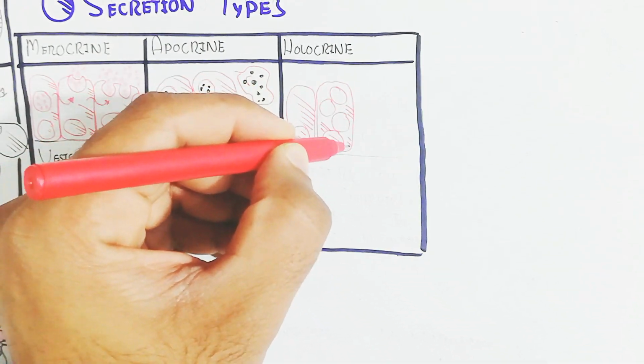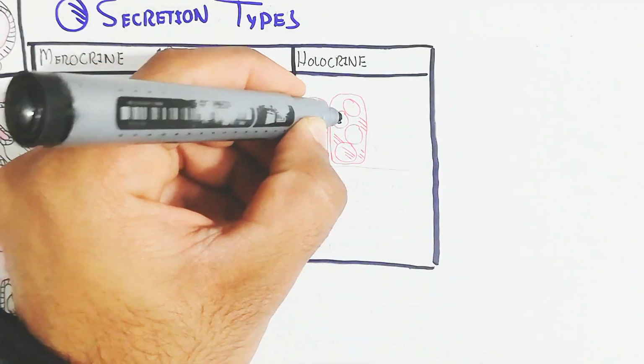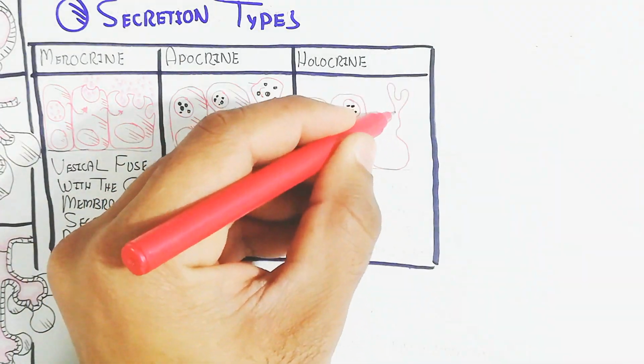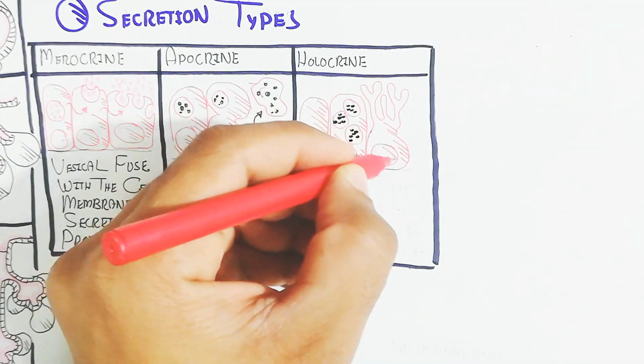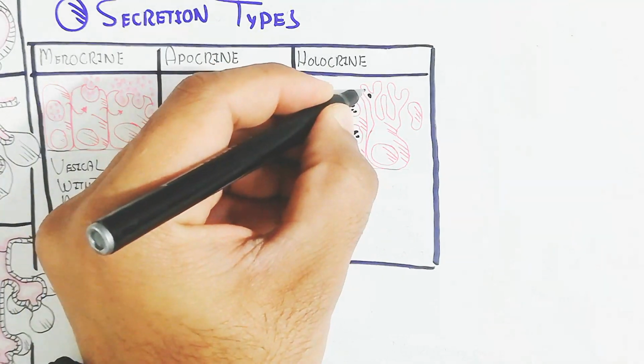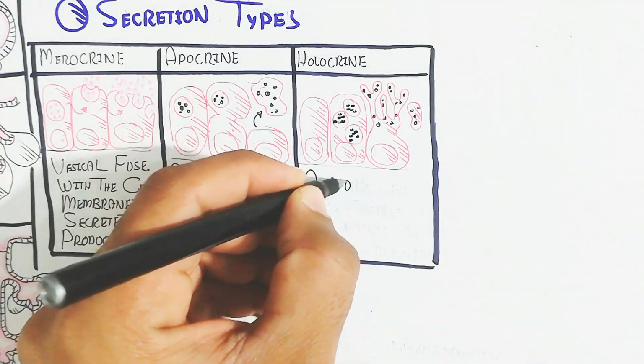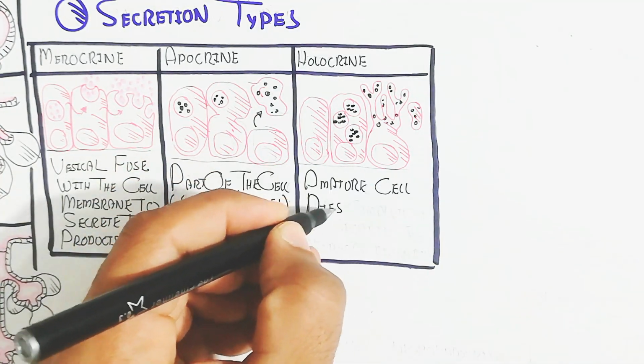A mature cell dies completely to secrete the product, like the mammary gland, or pigeon milk in animals. But a good example for understanding is the mammary gland of the female for lactation.